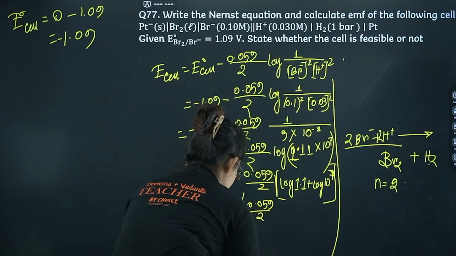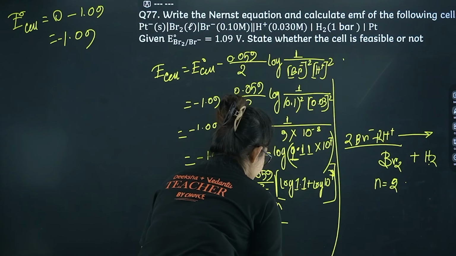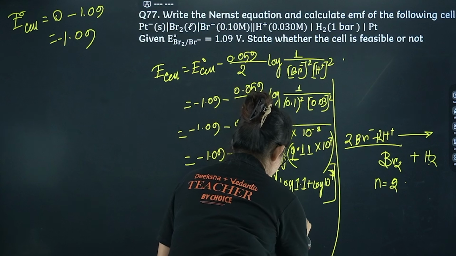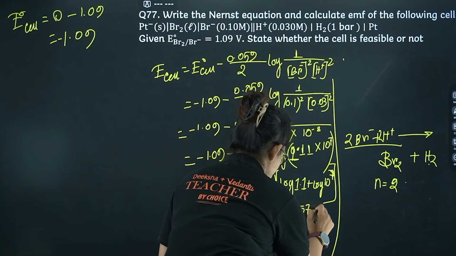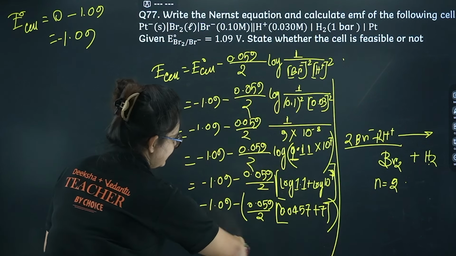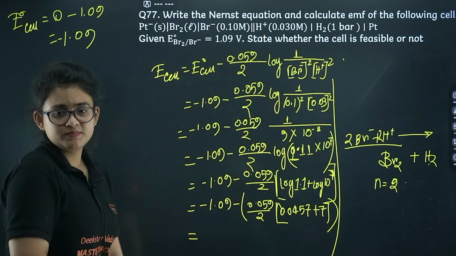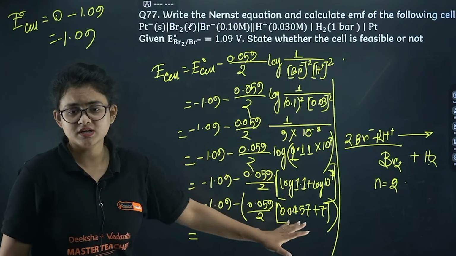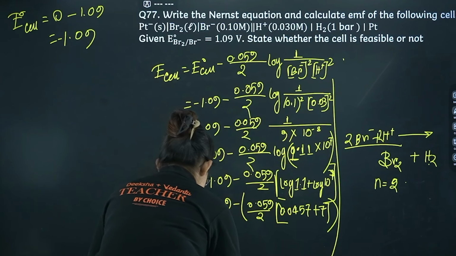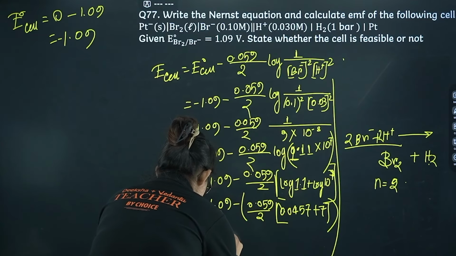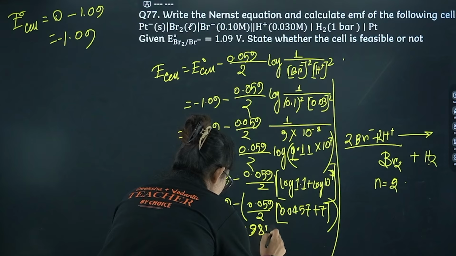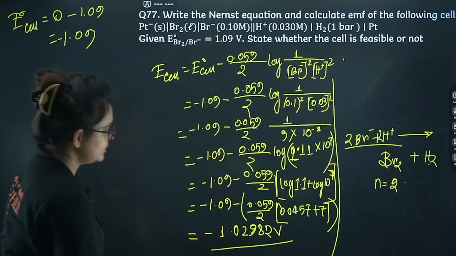0.059 divided by 2. Here you will get the log 1.1 value, almost like 0.0457 plus 7. Okay, now if you just calculate the entire thing, I am not going in depth because I already showed how to break down the log. I can directly come up with the answer. So you will get it as minus 1.0292 volt. Okay, that's going to be your answer.